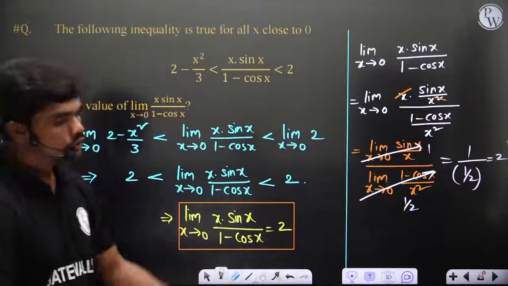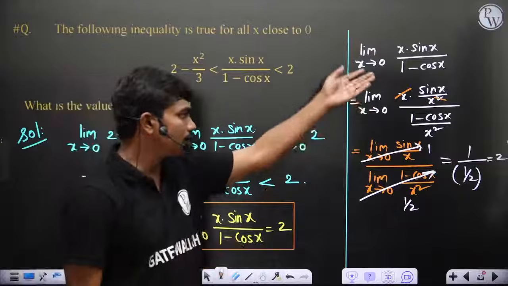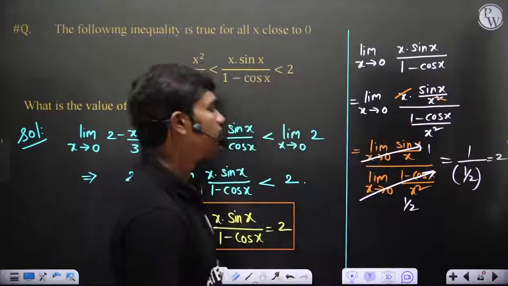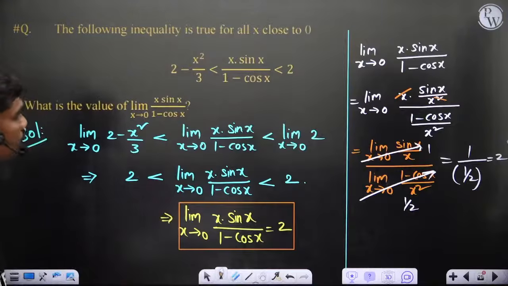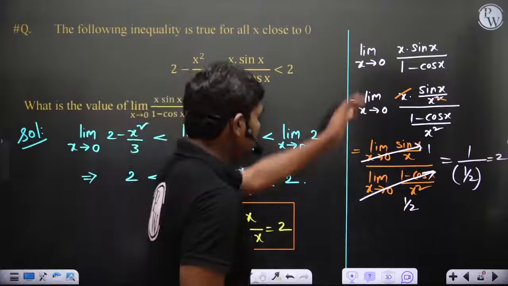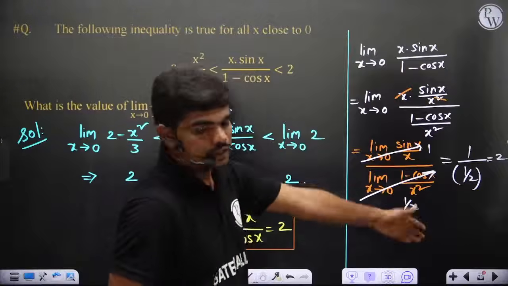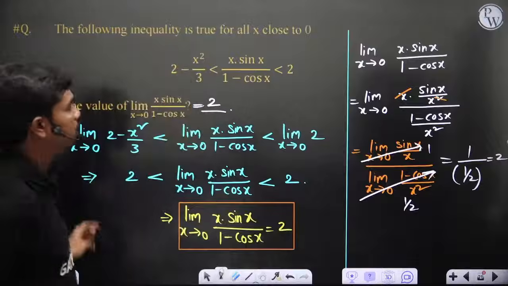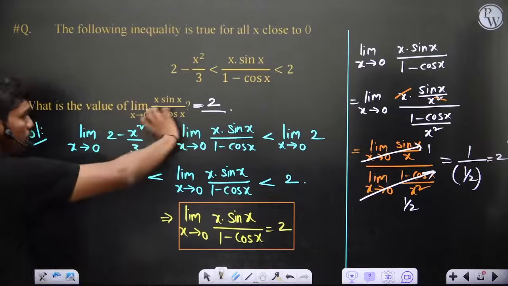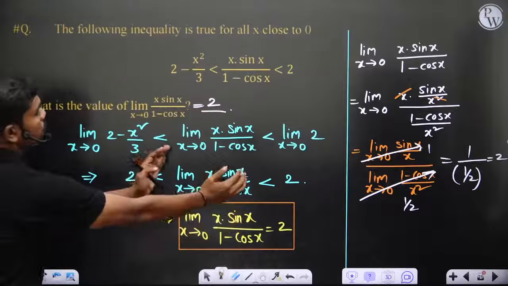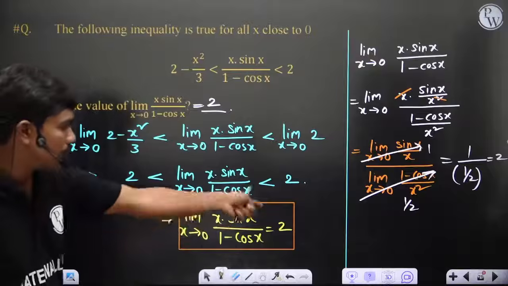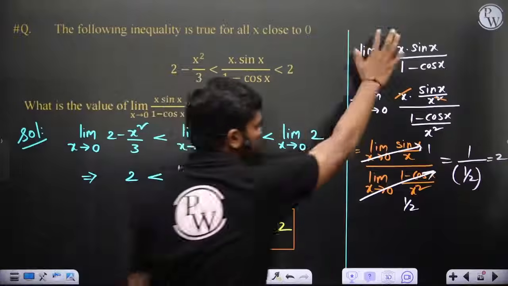That's it. Even if you don't know this logic, still by just calculating this, you can say the answer is 2, or you can apply L'Hospital or whatever. You have a lot of things to do. Whatever you do, you can clearly figure out this value is 2. But to make you eliminate this process, they have already given you this inequality. They want to tell you that as x tends to 0, this function will lie at 2 because the lower and upper bounds are 2. So ultimately this function has to be 2. If you know this logic, you need not do this calculation.